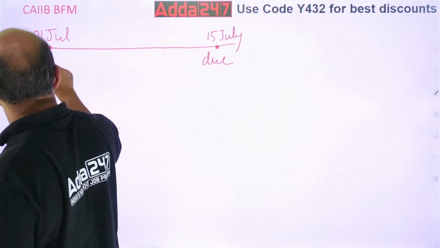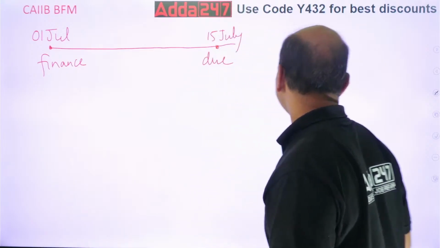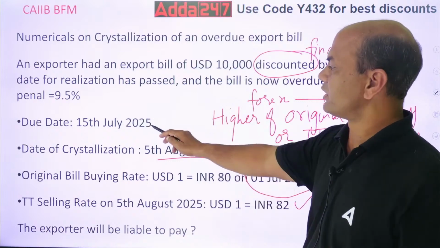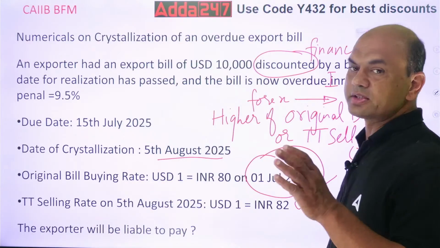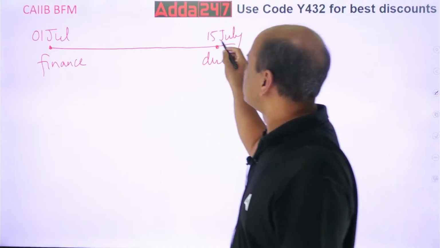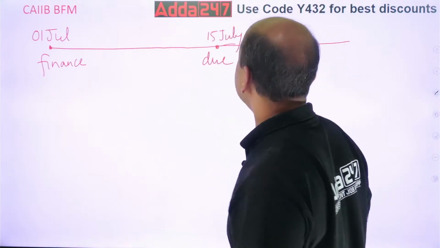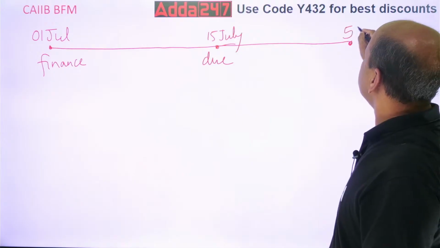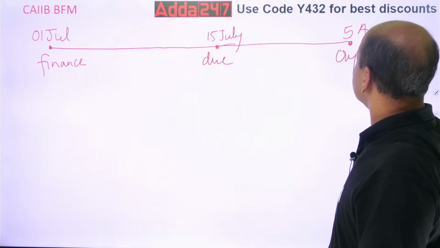Finance was done on 1st July. 15th July was the due date, isn't it? Crystallization is on 5th August, which means payment was not received on 15th July. Payment was to be received but was not, so it kept extending. And on 5th August, ultimately the bank said nothing doing, now convert this. So here crystallization is done.